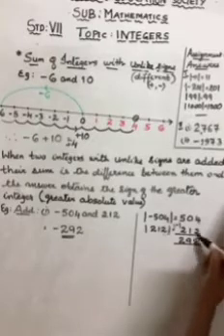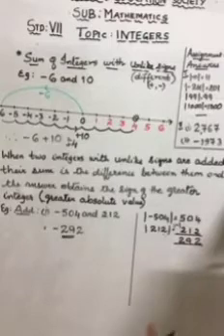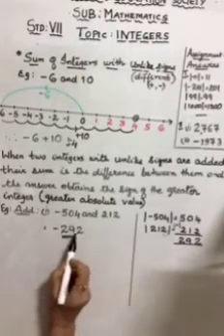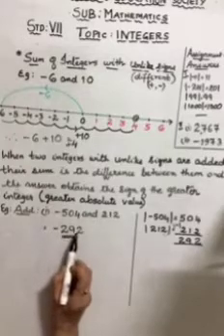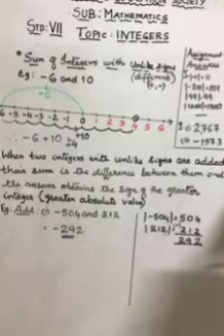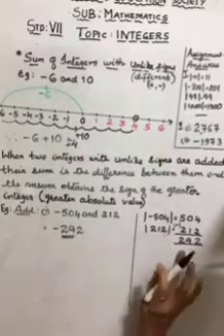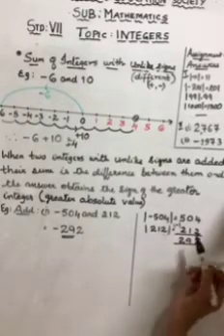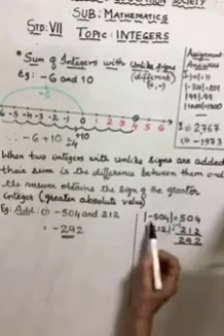See, 4 minus 2, 10 minus 1, and 4 minus 2. So the answer is 292. Please observe carefully, children. 292. But which number has the greater absolute value? Look at only the absolute value. This is greater. Though it is negative, you might be getting a doubt.